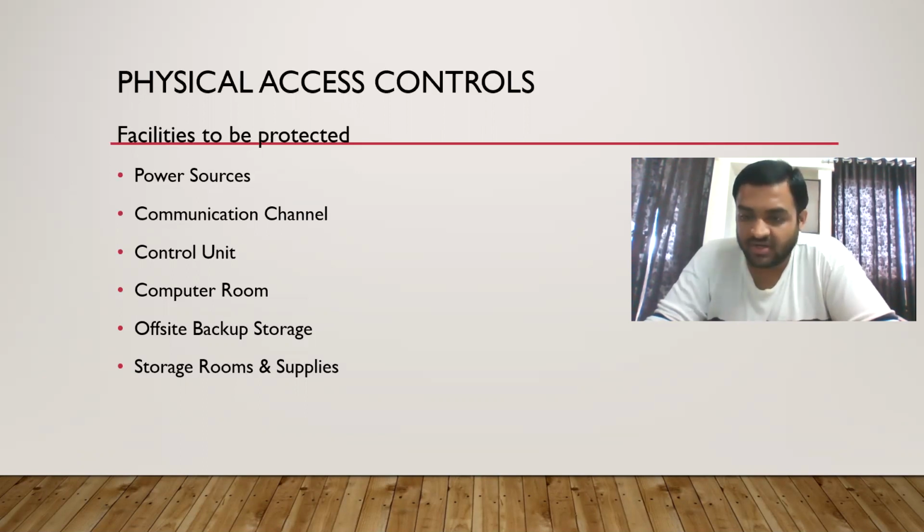Then the control unit. What is the control unit? There is a control room where you can see all the feed of the security cameras. You will get hold of the control unit and install a camera to see what is happening in the control room. The control room has cameras installed throughout the organization, and you are installing a camera in the control room. So that can also happen.